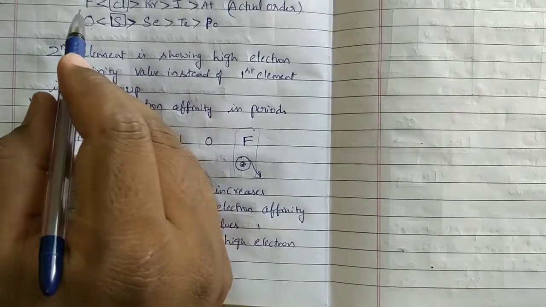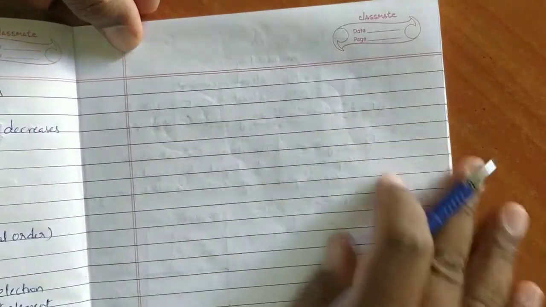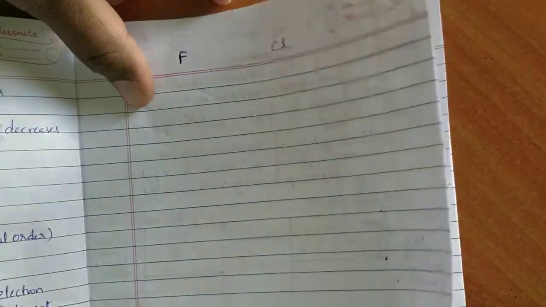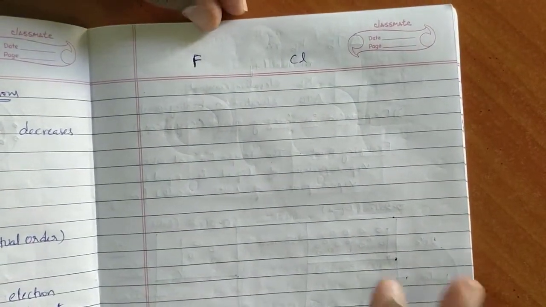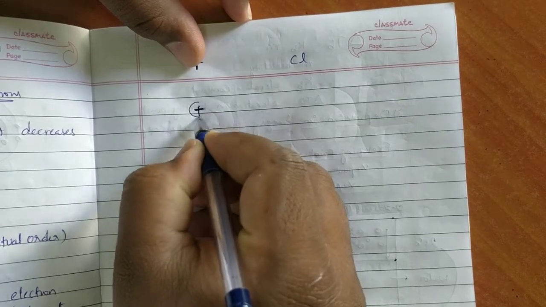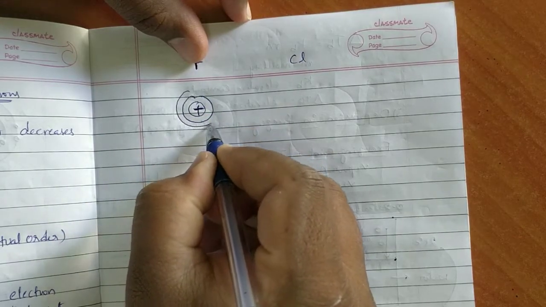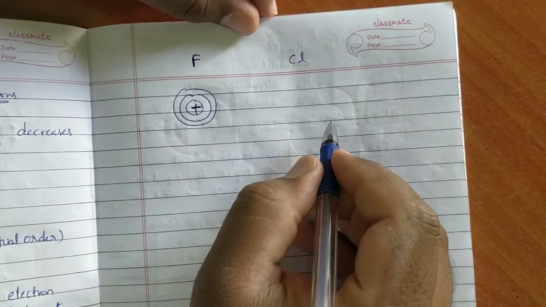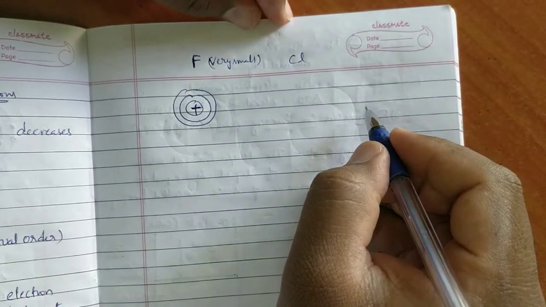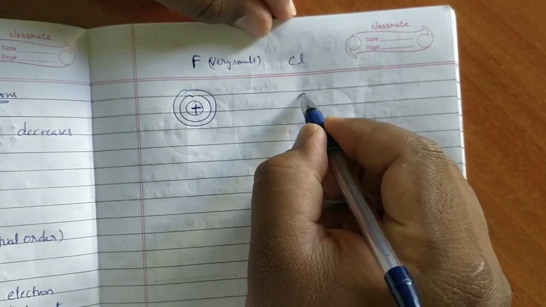Next, coming to fluorine and chlorine, what about the exception case? Let us see that. Fluorine's electronic configuration is 1s2 2s2 2p5. It has 9 protons in the nucleus and only 2 shells, which is very small. Fluorine is very small. From fluorine to chlorine, the size slightly increases, and chlorine contains 3 shells.